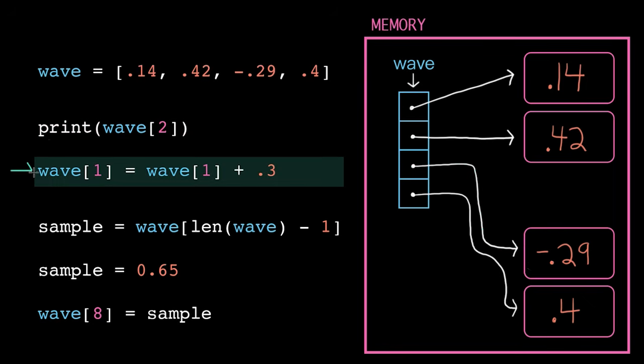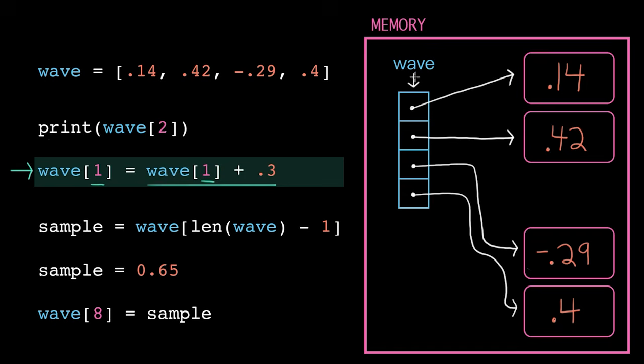Next line, we have an assignment statement, so we simplify the expression on the right-hand side first. We can see that we're referencing the element at index 1 on both the left-hand and the right-hand side of the equal sign, so this is a self-referencing assignment. We're grabbing the current value, adding 0.3 to it, and then storing it back.